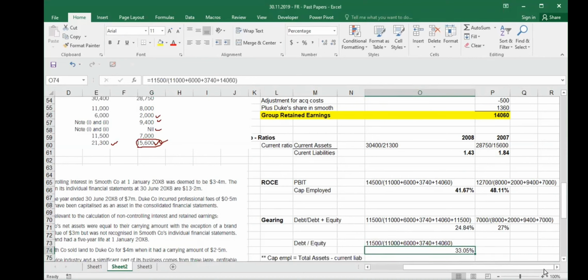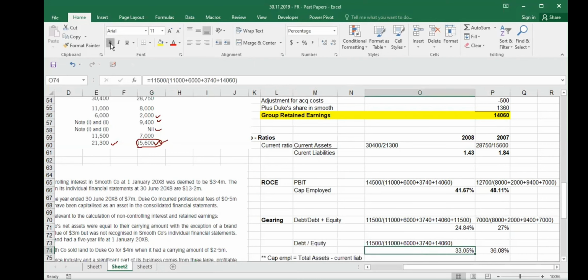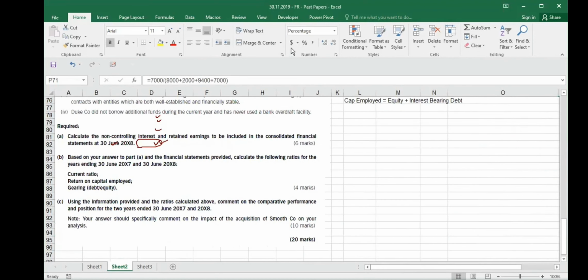Yes, sir, I was getting this. It is 33%. Similarly, if I divide it here, I can just remove the portion of debt from here, so it becomes debt over equity. And when I make it like this, it is 36%. Both ways are correct. There is no restriction on which one you should use. There is never any restriction unless they ask you, but they never ask you. They leave it to your choice. Either you give this answer or that answer, it is all the same. Are we clear on numbers?